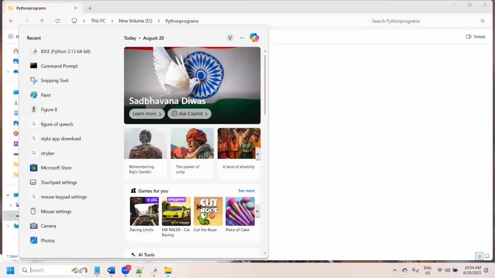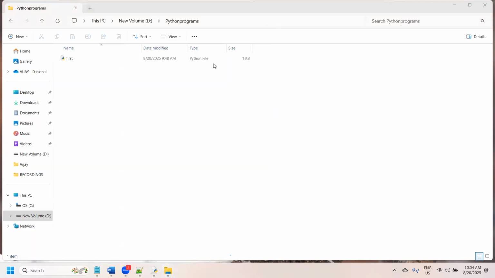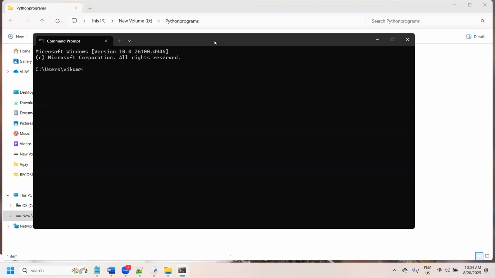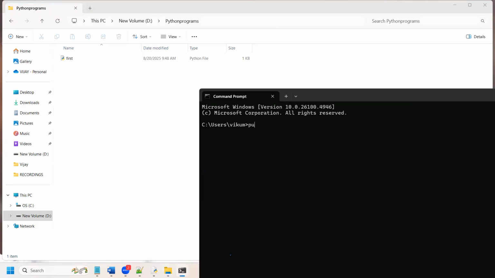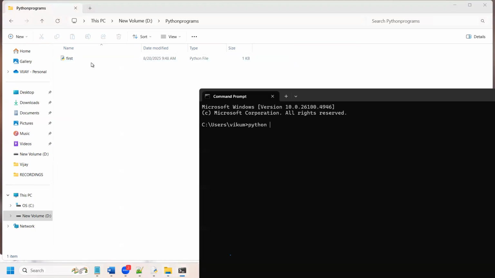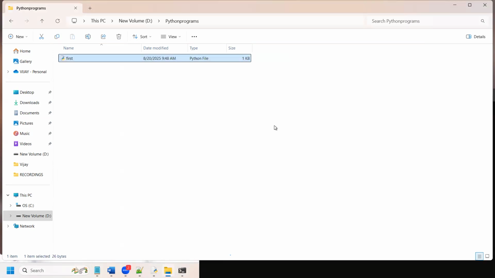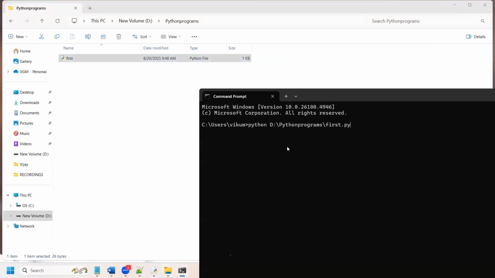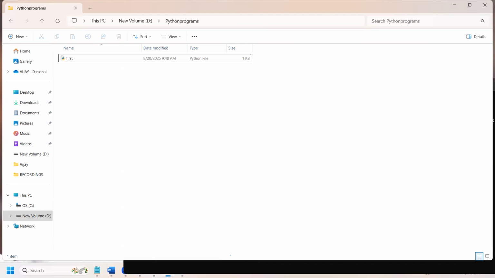So now go to CMD, just type Python, and drag and drop this file here. Then it says Python was not found. How is that possible?